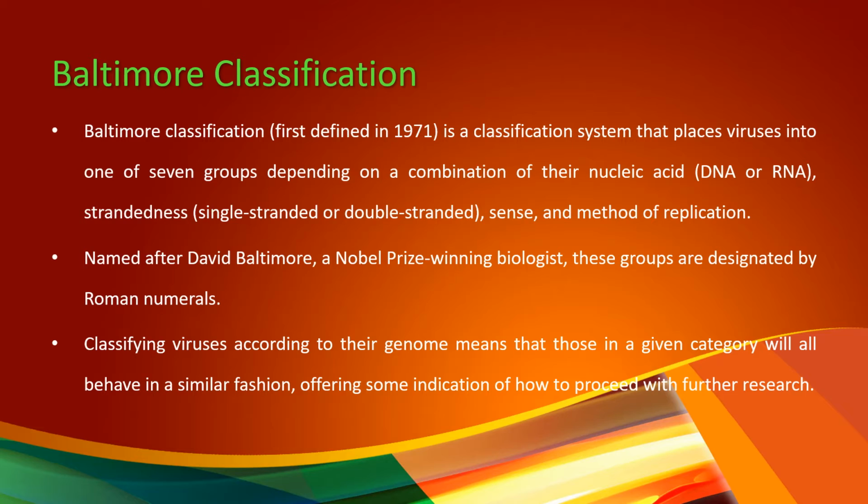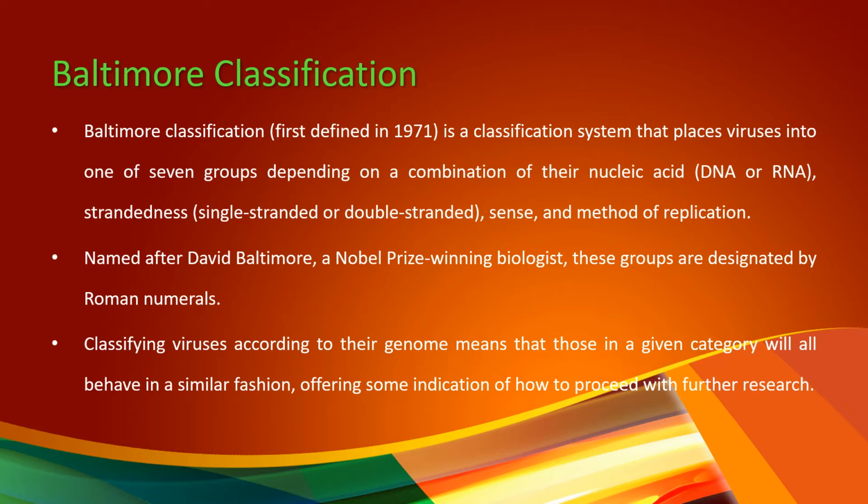If it is a single-stranded nucleic acid, whether it is a sense strand, a negative strand, or ambisense strand, and also the method of replication is one of the factors involved in Baltimore classification. This classification is named after David Baltimore, a Nobel Prize winning biologist. These groups are designated by Roman numerals.